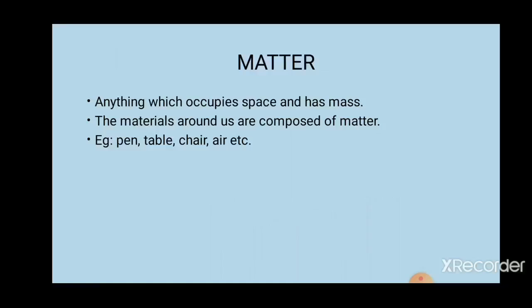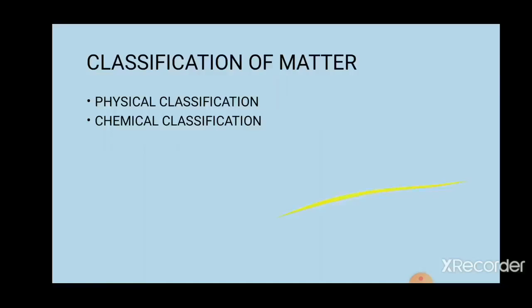That means the material which is present around us is composed of matter. Whatever you can see around you, that is pen, table, chair, air, etc. All these are composed of matter. Next, we'll move on to the classification of matter.